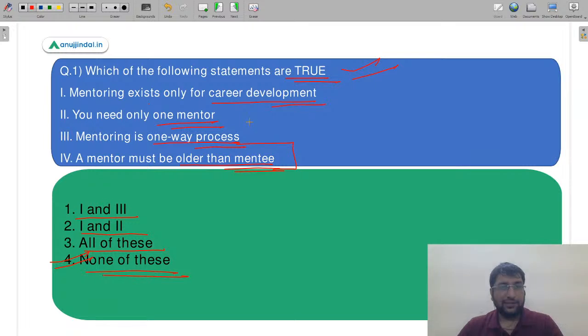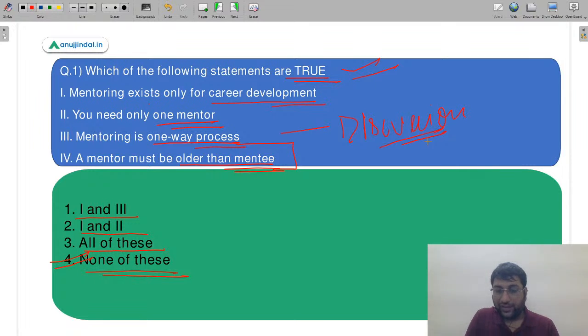You can have several mentors who can also be your friends, and therefore age भी ज़्यादा होने की ज़रूरत नहीं है. Secondly, it's not a one-way process because there is a proper discussion going on between the mentor and the mentee, and therefore it is said to be a two-way process where you discuss, brainstorm, and then decide how you have to go forward.